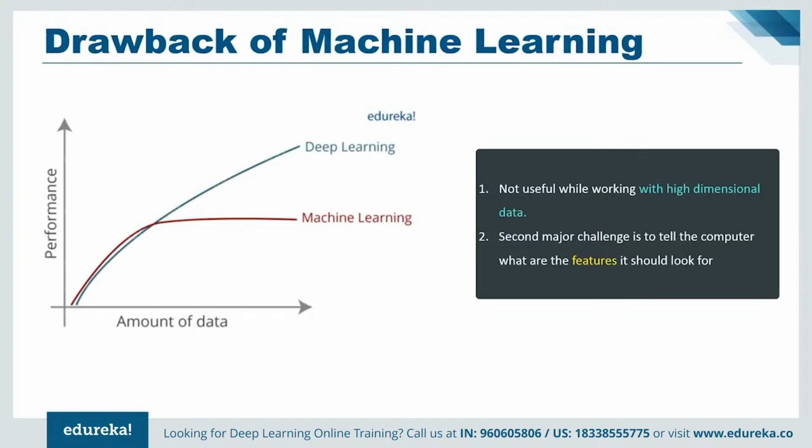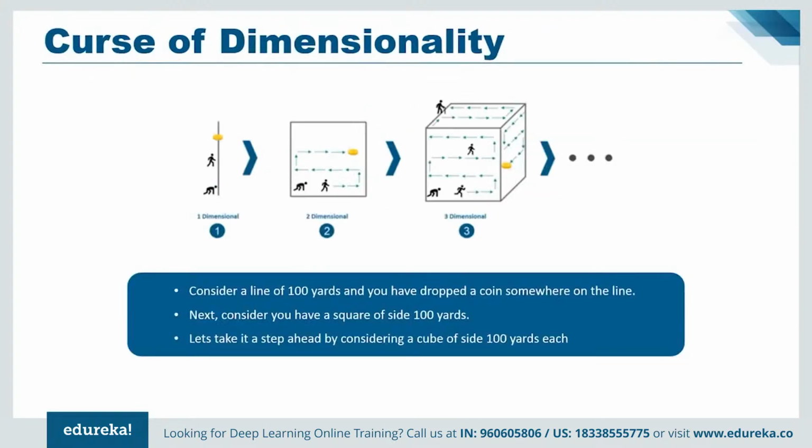Now, to understand this in simpler terms, let's consider the following image. Consider a line of 100 yards, and you have dropped a coin somewhere on the line. It's quite convenient for you to find the coin by simply walking on the line. This very line is a single dimensional entity. Next, consider you have a square of 100 yards, and yet again you drop the coin somewhere in between. Now it's quite evident that you are going to take more time to find the coin within the square as compared to the previous scenario. Now this square is a two-dimensional entity.